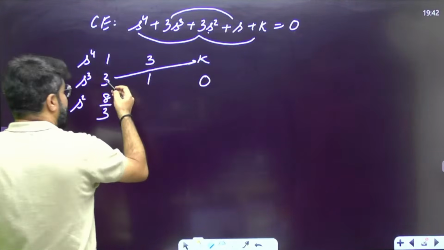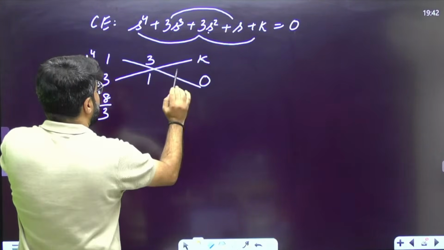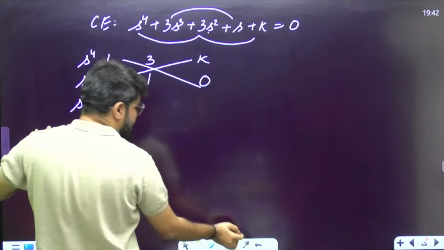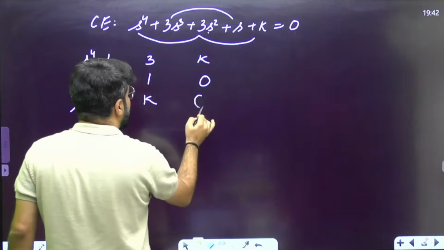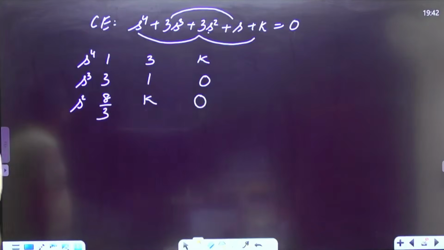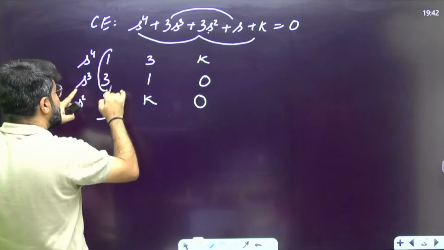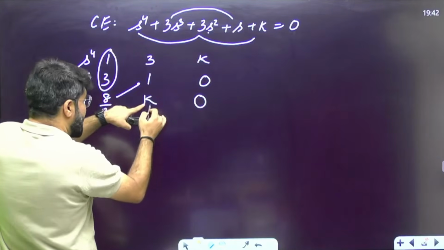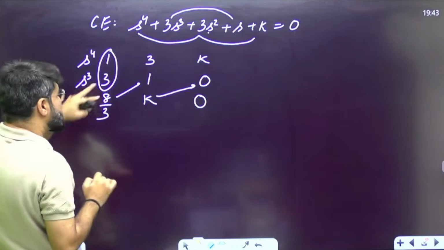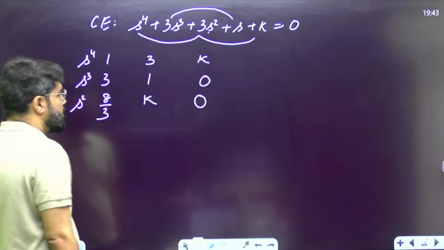Then again we do the reverse cross multiplication here. So 3K minus 0 means 3K, and always divide by the first element of the above row. So it becomes 3K by 3, which is K. The last element of a row is always 0. When I'm solving that determinant also, the first column is always fixed. When I'm finding this element, this is my next column. First column will be fixed.